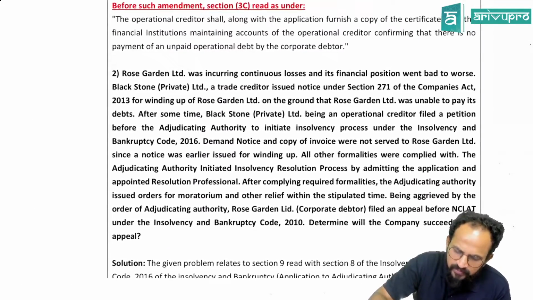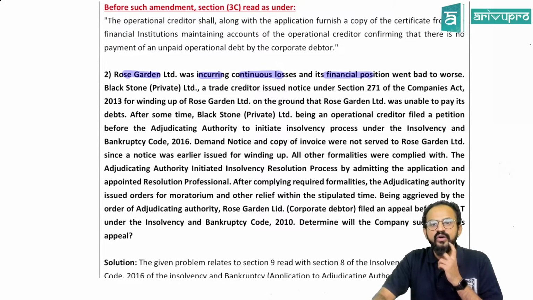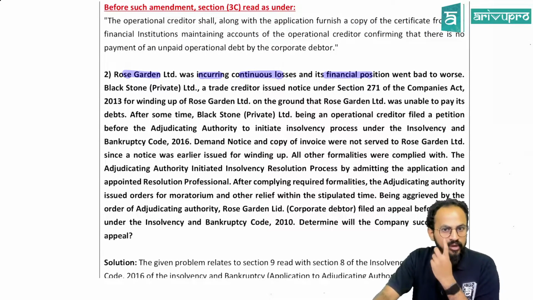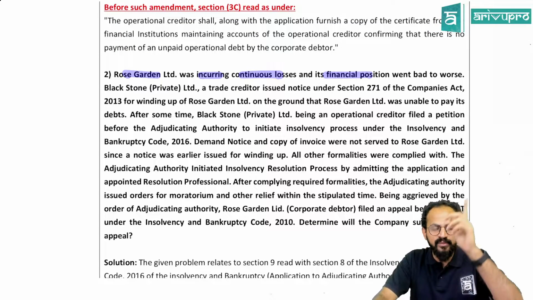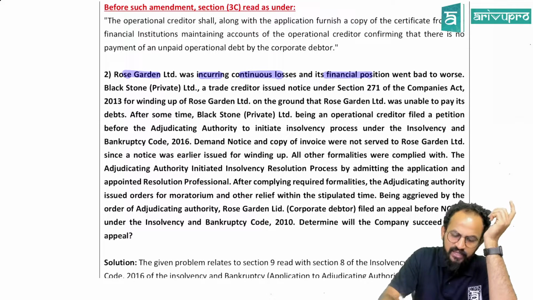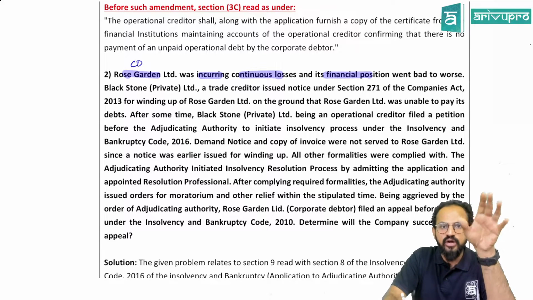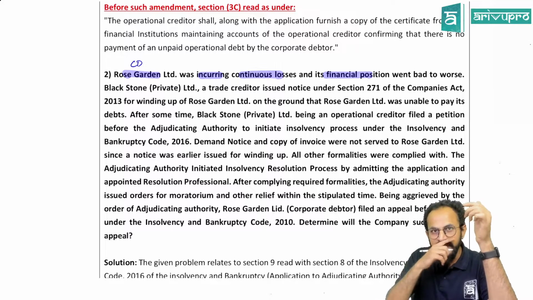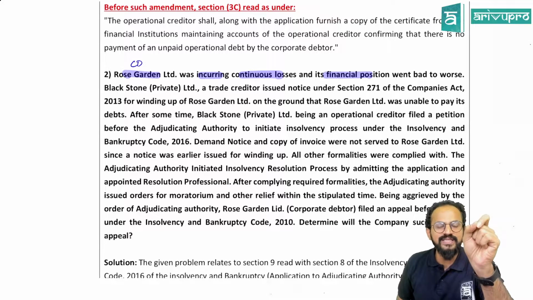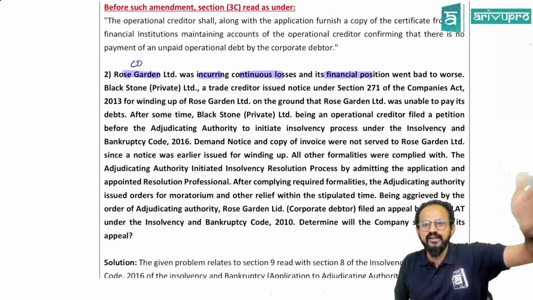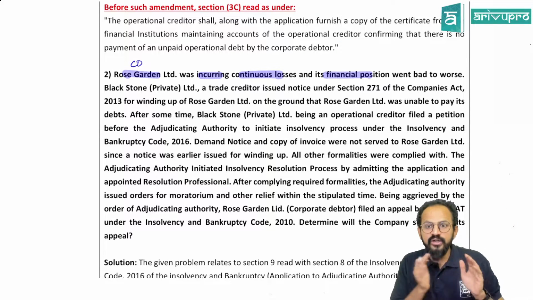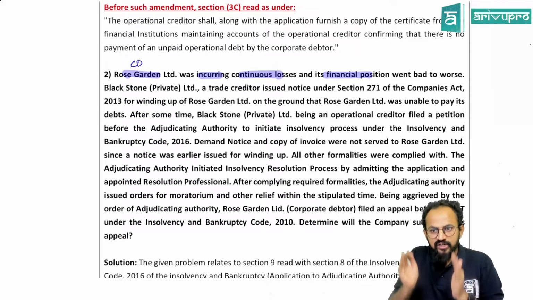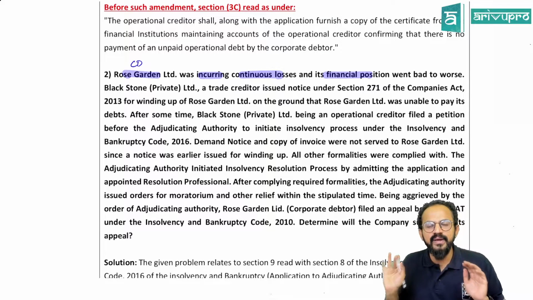Okay, there is one chiller question. Let us look at this. Rose Garden Limited was incurring continuous losses and its financial position went from bad to worse. Which one? Rose Garden Limited. So it is our corporate debtor. In your exams, when you are reading the question, write down in pencil who is the CD, so you will not have to go through the entire question again. Don't write in the question paper; write in your exam paper in pencil.